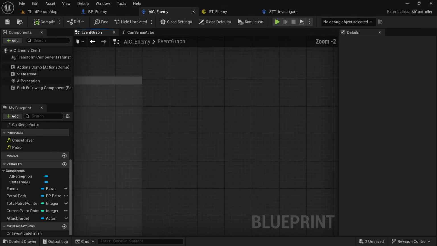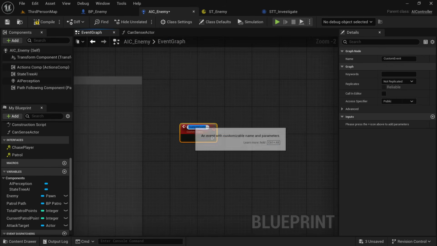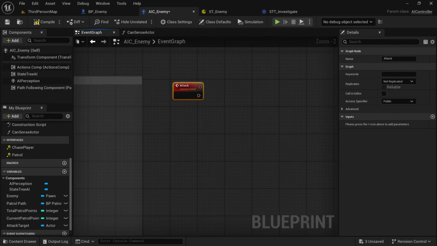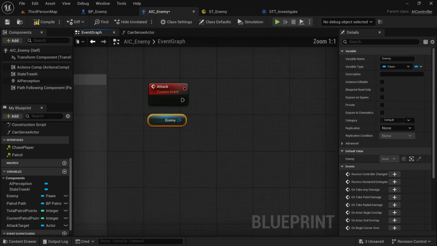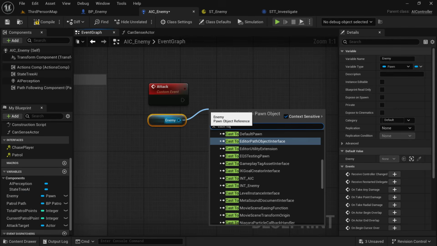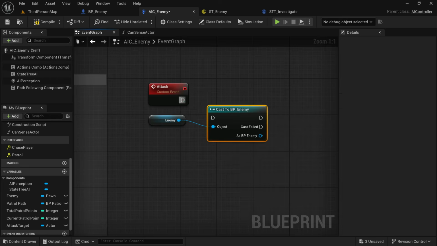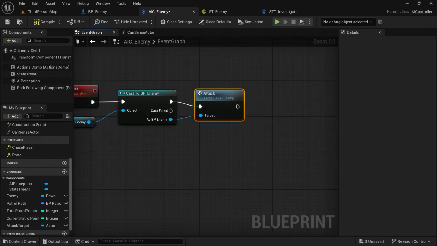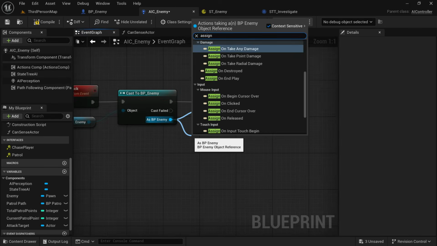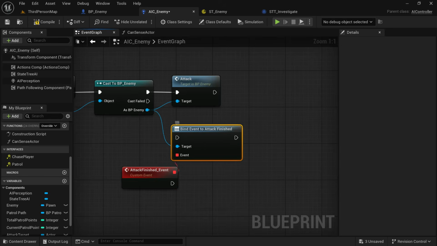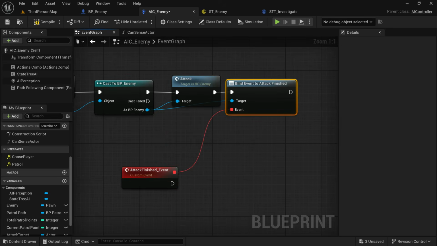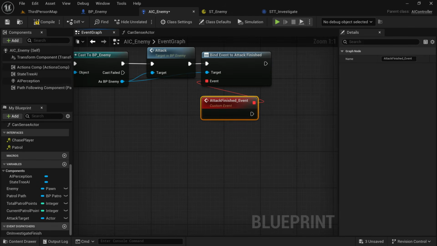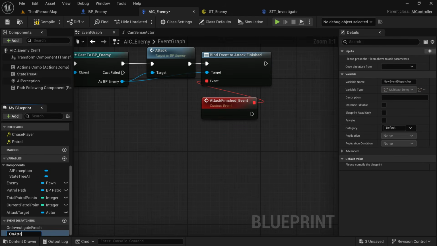In our AIC_enemy now, we're going to make another custom event, and we're going to call it attack as well. We're going to get our enemy and cast it to BP_enemy. Then we're going to drag off and search for attack. We're going to say assign on attack finished. Then on attack finished, we're going to create another event dispatcher called on attack finished again, and we're going to call this event dispatcher after this event.